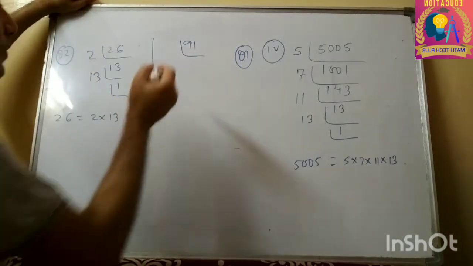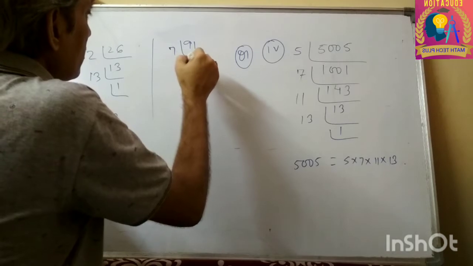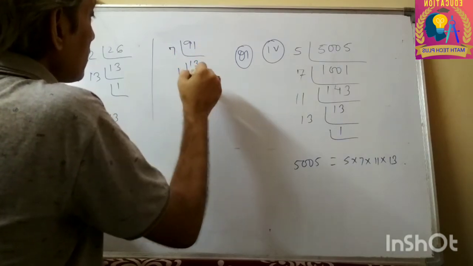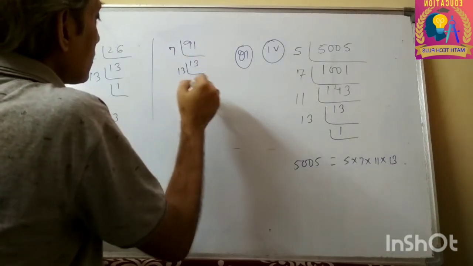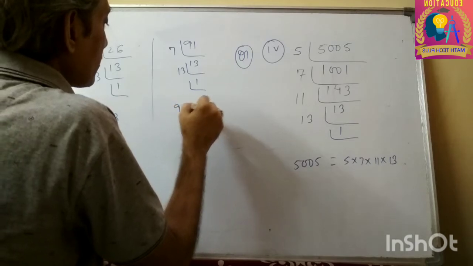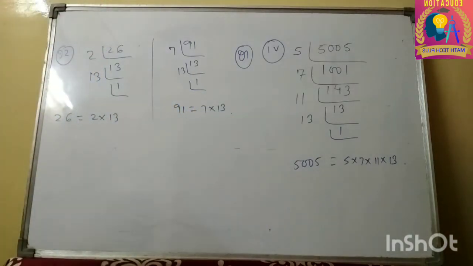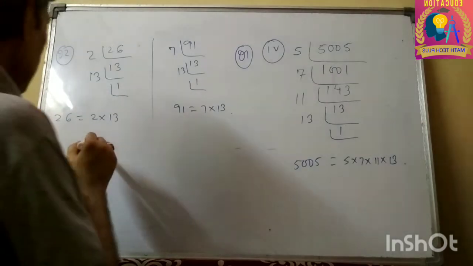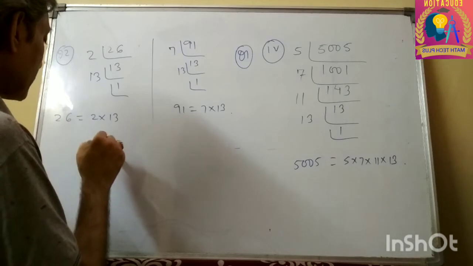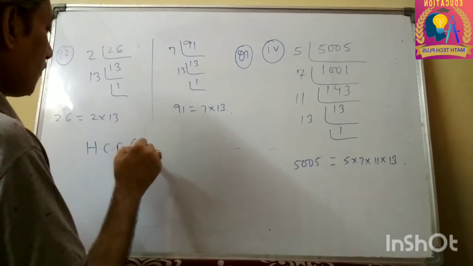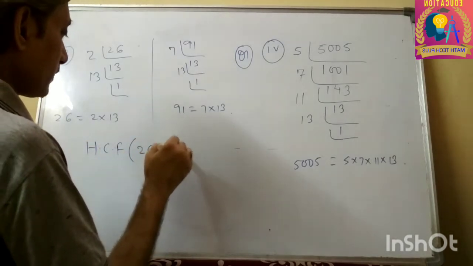If you know the table, 7 13s are 91. So 91 is 7 into 13. Now what is the meaning of HCF? HCF of 26 and 91.